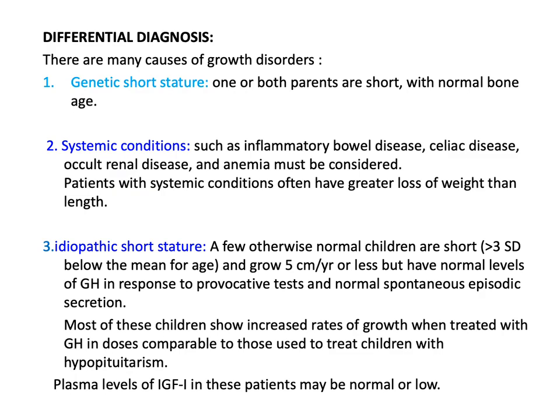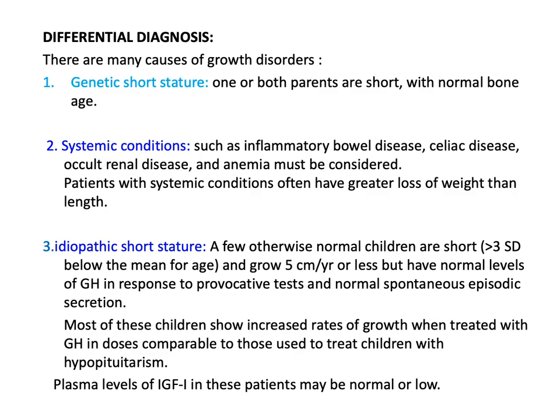Regarding the differential diagnosis, there are many causes of growth disorders. Growth hormone deficiency is not the common cause of short stature in the community. The commonest cause of short stature in the community is genetic short stature, in which one or both parents are short. And when we calculate the midparental height, the height of the child will be within the midparental height. In addition, there is a normal bone age. There is no delay in the bone age.